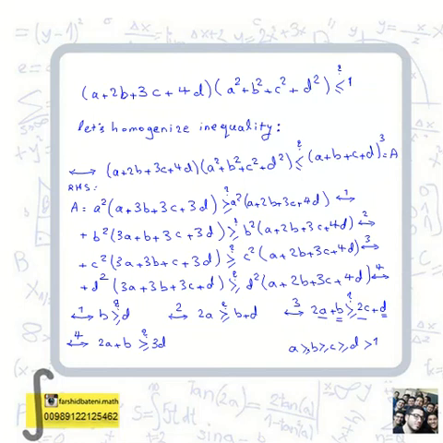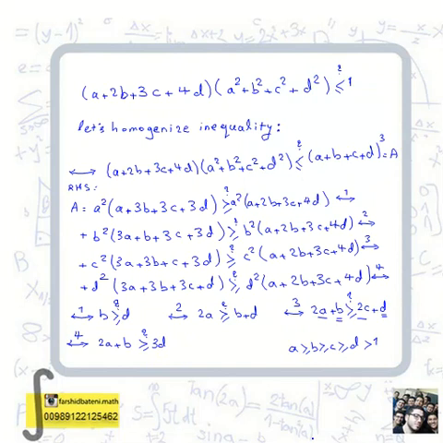And we know that a, b, c, and d are in descending order, so we can say that this inequality is true. So the first one is true. In the same way, you can prove all the other three inequalities, and now we can reach the problem.